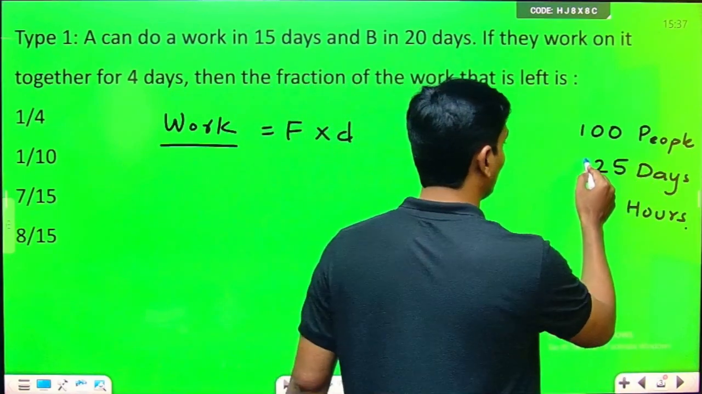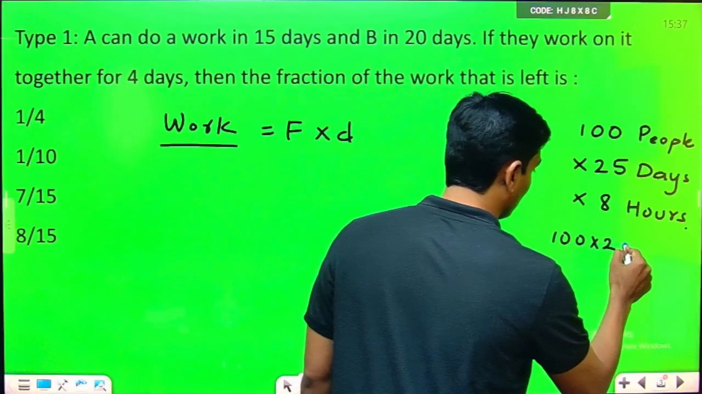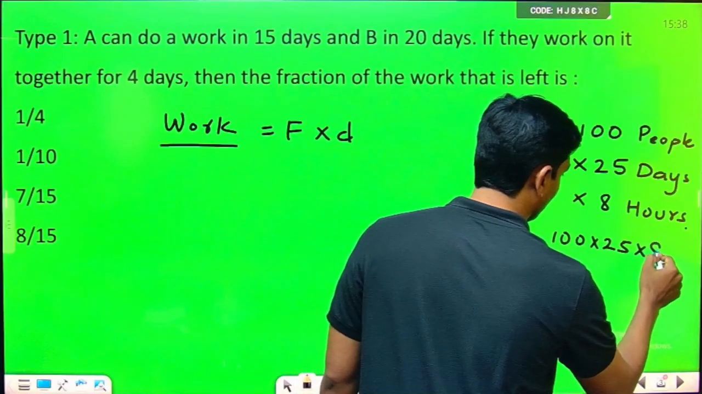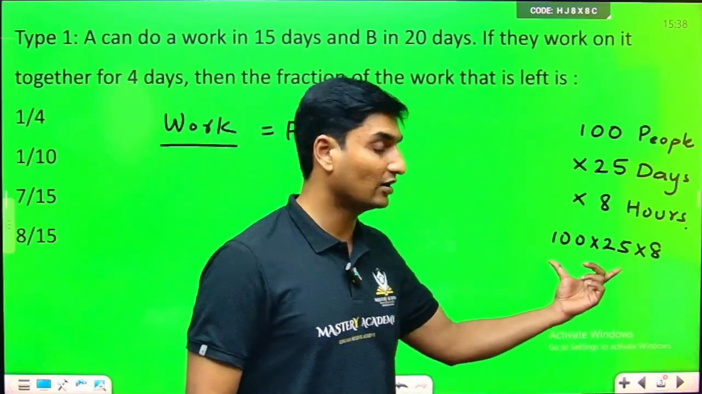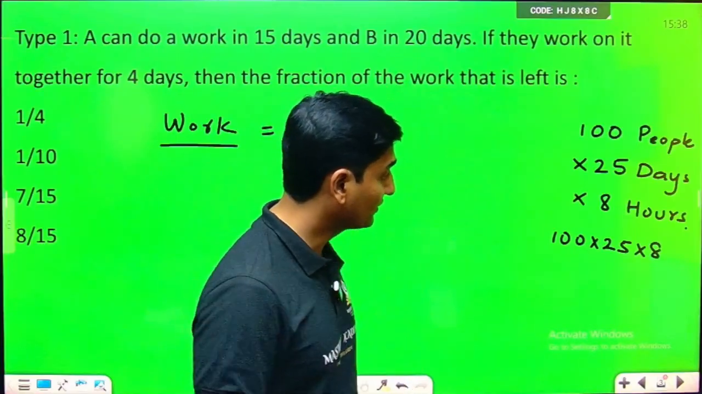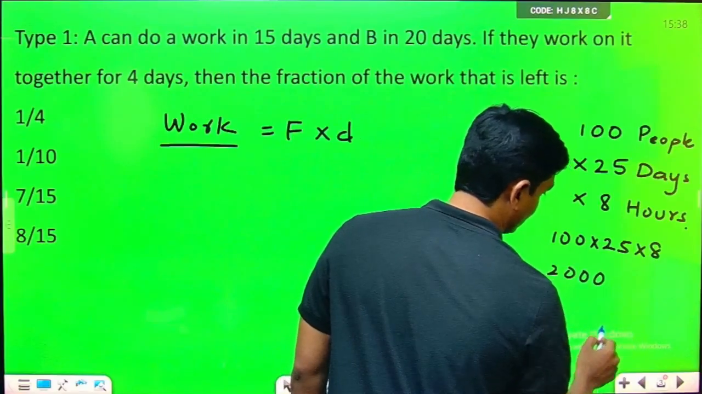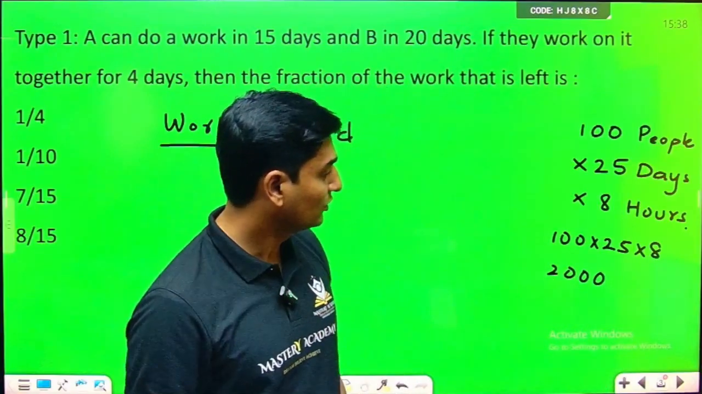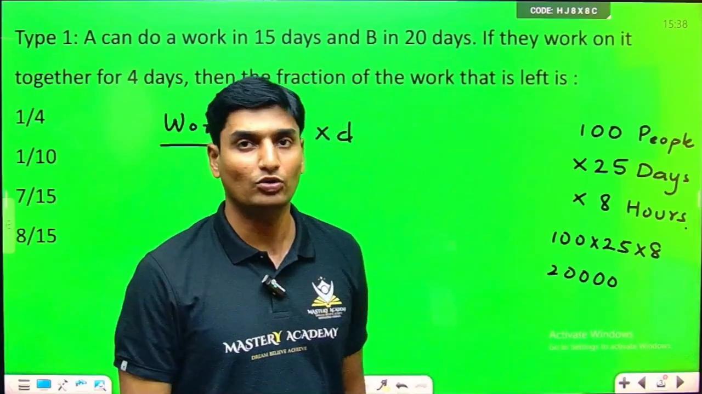So basically we do what? 100 into 25 into 8. So 100 multiplied with 25 multiplied with 8. That will give us the exact amount of work done. So 25 into 8 is nothing but 200. So 200 into 100 is 20,000. Sorry. So this will give us the amount of work.